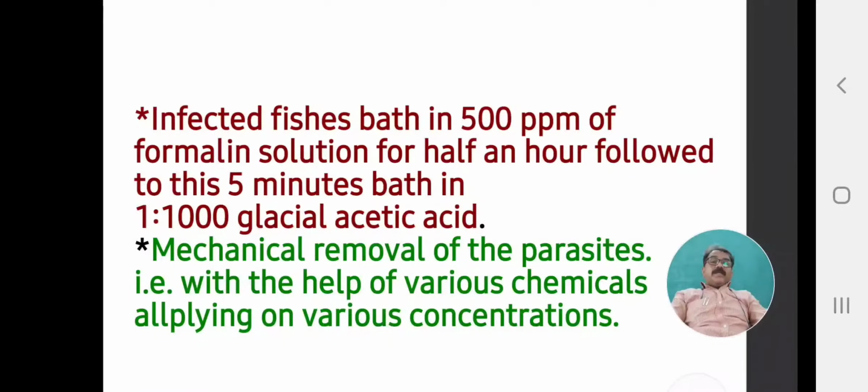Or another treatment, mechanical removal of the parasite with the help of various chemicals, applied in various concentrations, such as lindane, potassium permanganate, or other different antibiotics and chemicals. These different chemicals in different proportions and concentrations can be applied and mixed, and the crustacean parasite and pathogen can be controlled and treated.